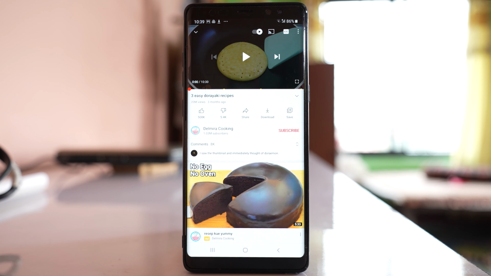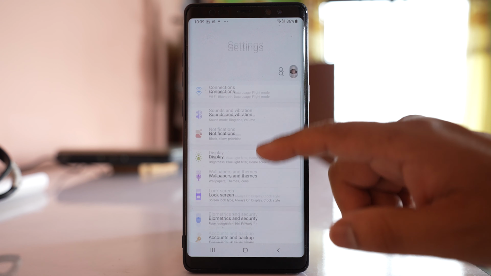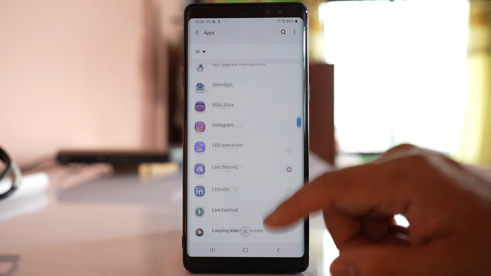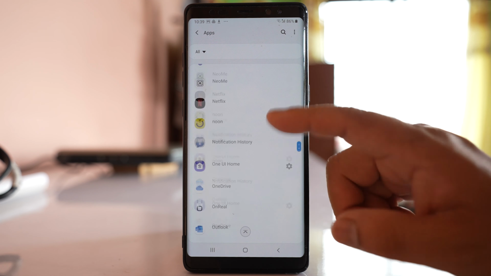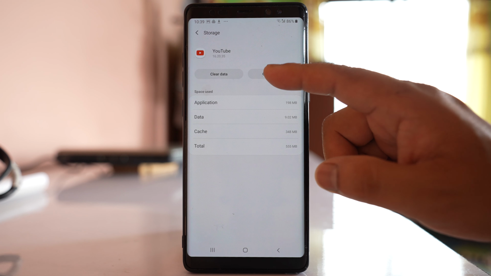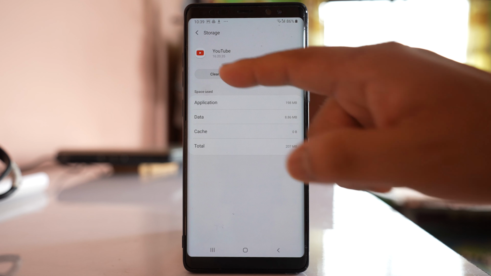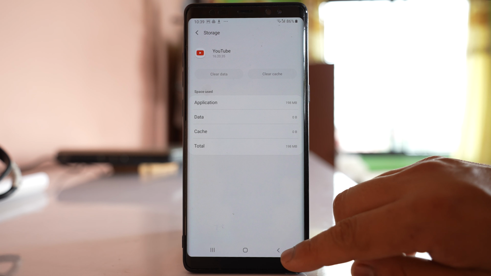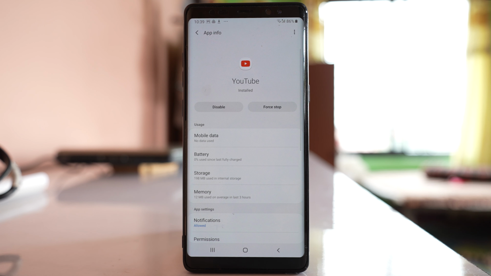Now the other thing you can try is, go to settings, go to applications, go to apps, scroll down and then look for the YouTube application, open it, go to storage, clear cache and then clear data. Okay, so you have cleared the cache files and data for the YouTube app. Also go back to this YouTube screen.